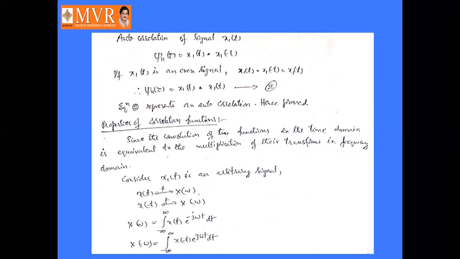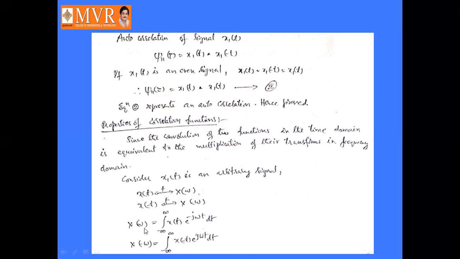Properties of correlation functions. So convolution in time domain becomes multiplication in frequency domain. As we already know in our earlier topics, a convolution in time domain becomes simple multiplication in frequency domain. So suppose you take the Fourier transform of x of t as x of omega, and the Fourier transform of x of minus t is x of minus omega.